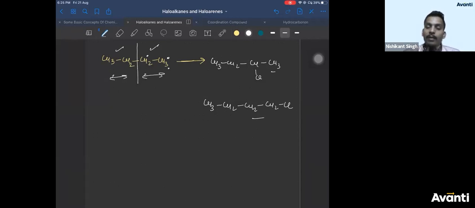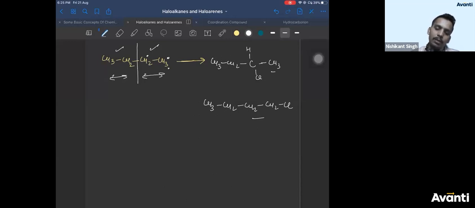Okay? Now you have to check optical isomers also. Other than the normal structural isomers, the position isomers, I told you yesterday you can also get optical isomers. Guys, I told you yesterday, geometrical isomers are not possible in haloalkanes. It is possible in cycloalkanes if you keep Cl. Okay? Now check this.